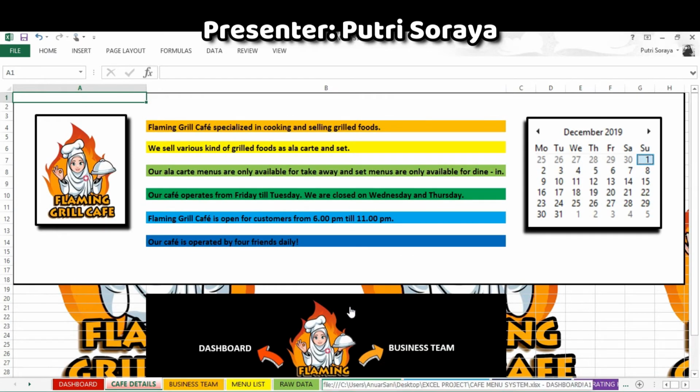I will first explain about our cafe. We sell various kinds of grilled foods as a la carte and set. Our a la carte menus are only available for takeaway. Meanwhile, set menus are only available for dine-in. Our cafe operates from Friday until Tuesday, and we are closed on Wednesday and Thursday. We are open for customers from 6 o'clock in the evening until 11 o'clock at night.